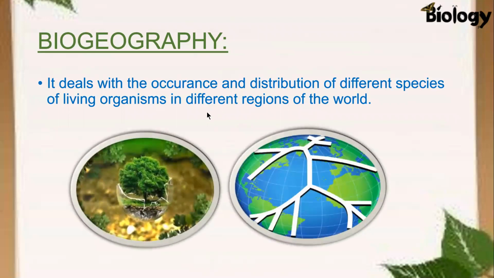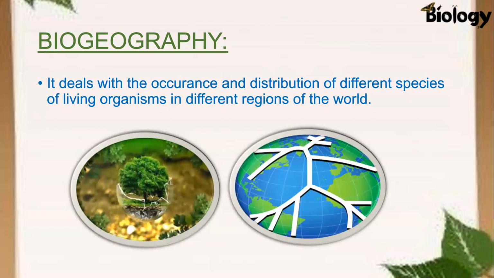Here, characteristics include the climatic conditions, especially. Like there are some regions in the world which have very high temperature, and some regions have very low temperature. And the biodiversity, or the occurrence and distribution of living organisms, largely depends on temperature.